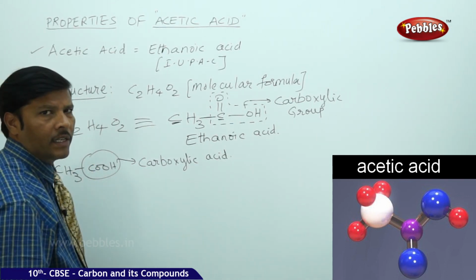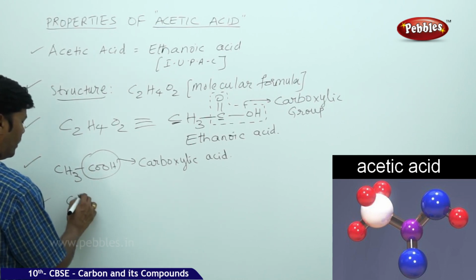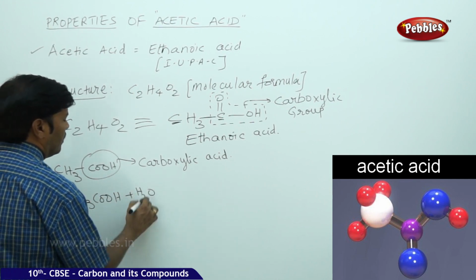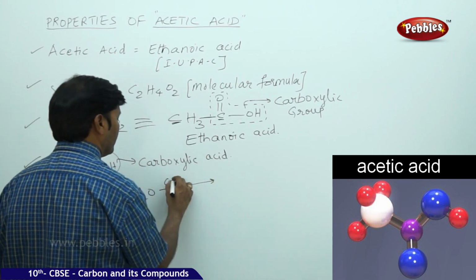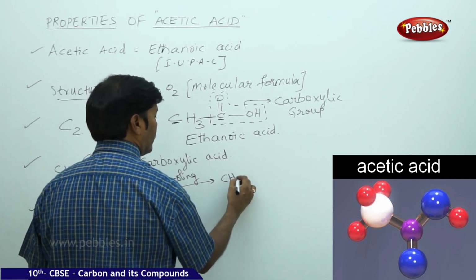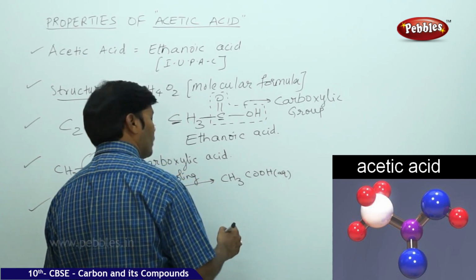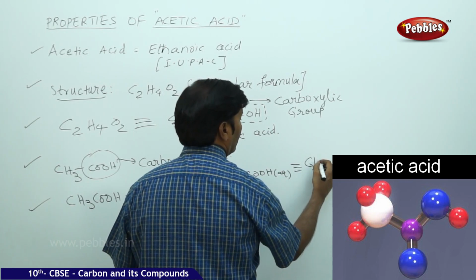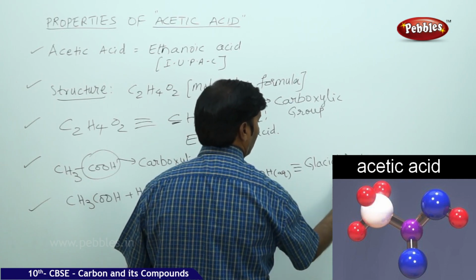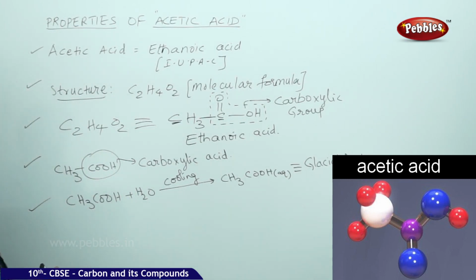If you dissolve this carboxylic acid in water and subject it to cooling, it results in the formation of glacial acetic acid.